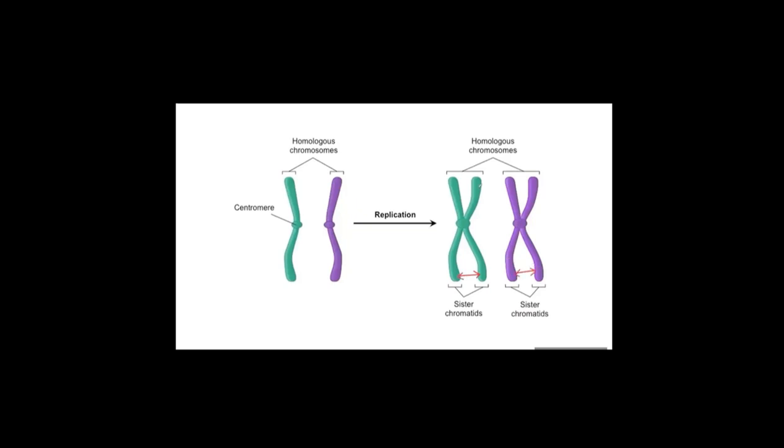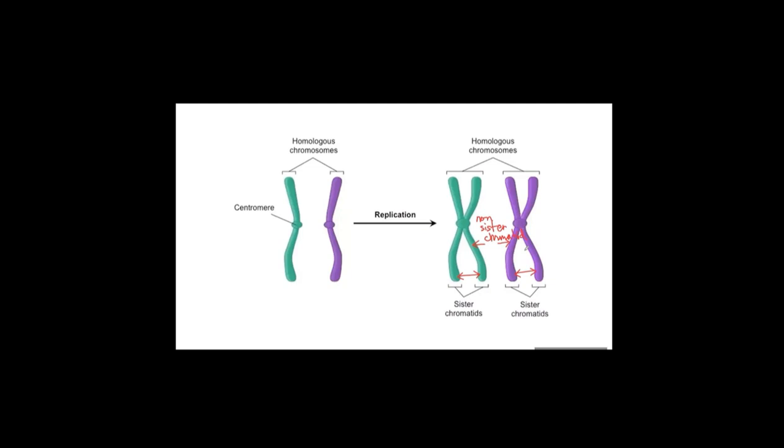And still they are homologous chromosomes, but they form two sister chromatids. And this one chromatid and this one, we call non-sister chromatids. So do not confuse sister chromatid with homologous chromosome.